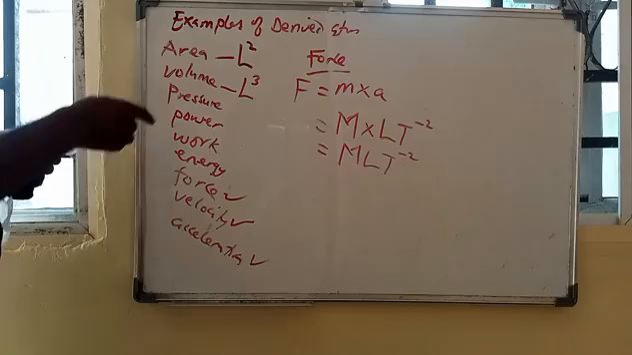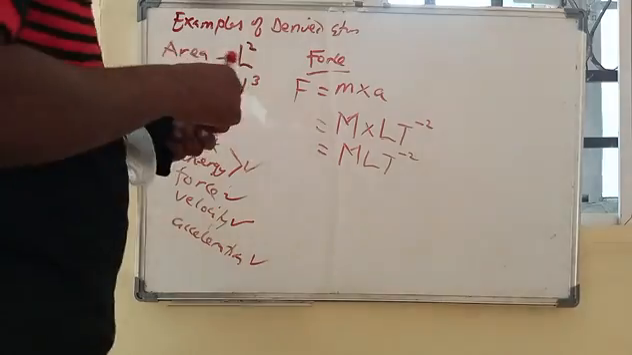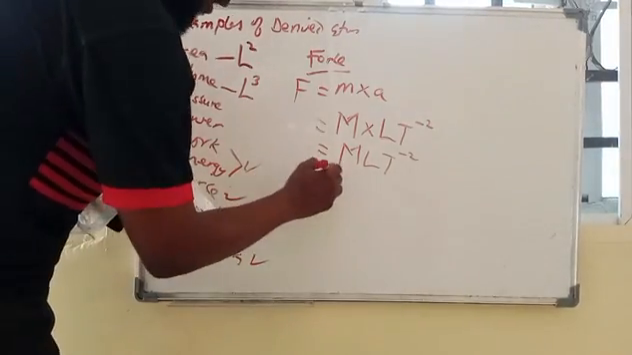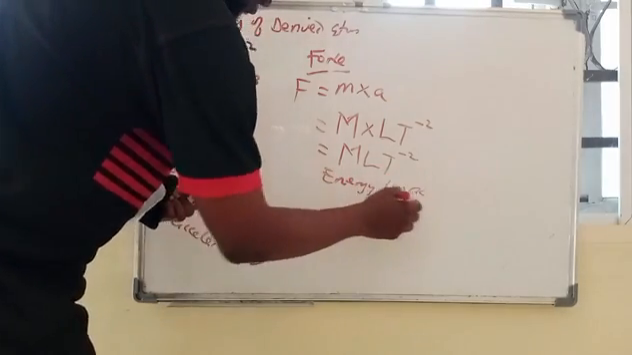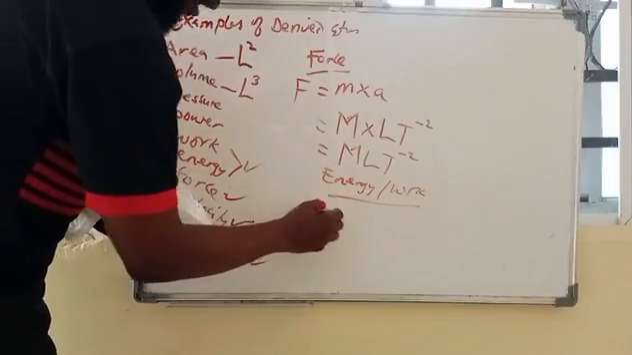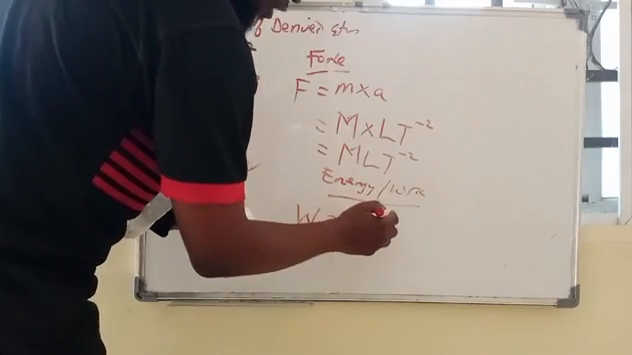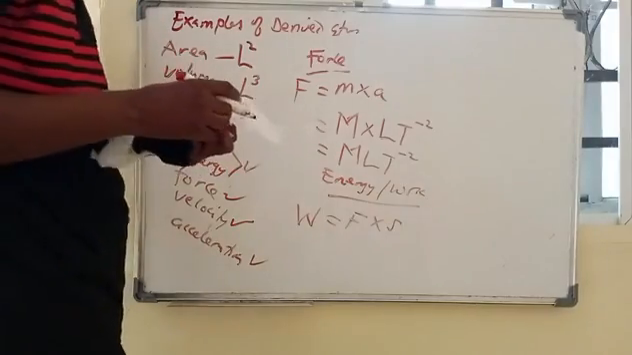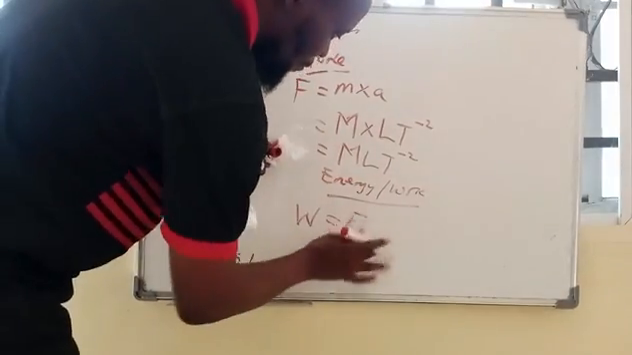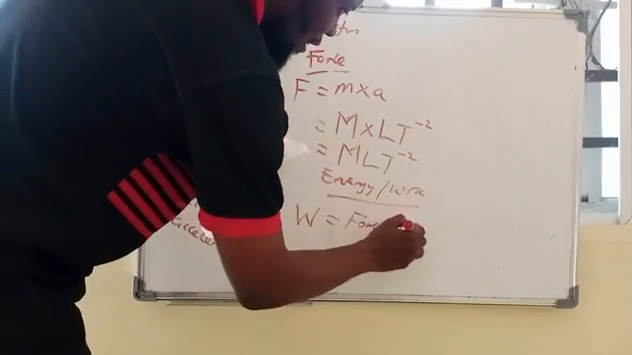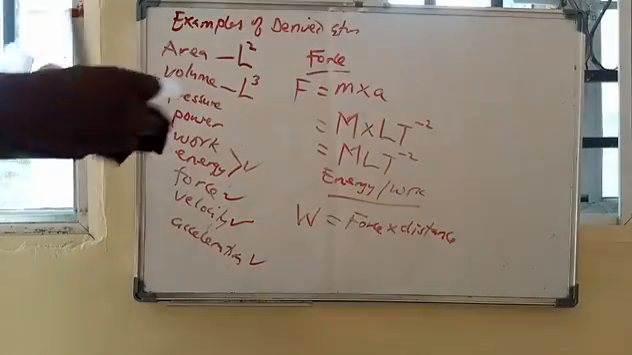Then we look at energy. Energy and work are the same. Understand? So usually we define work as what? Force times distance. Mind you, the symbol of distance is s. So force times distance gives us work.